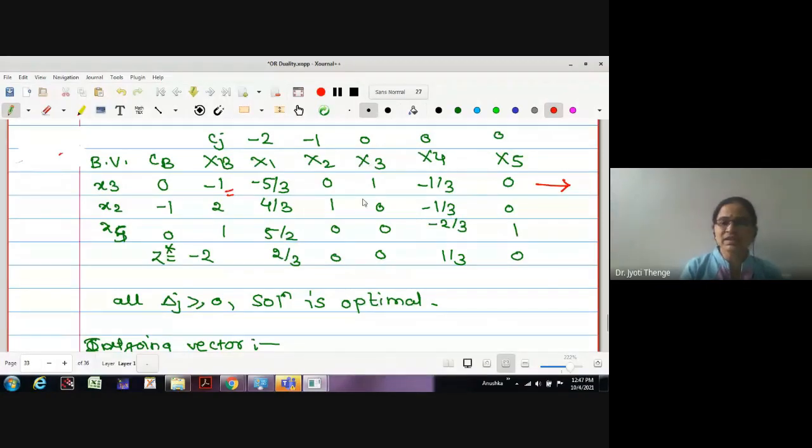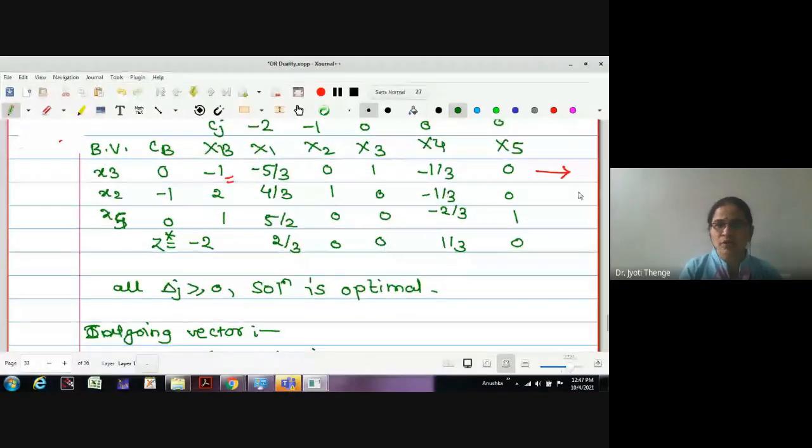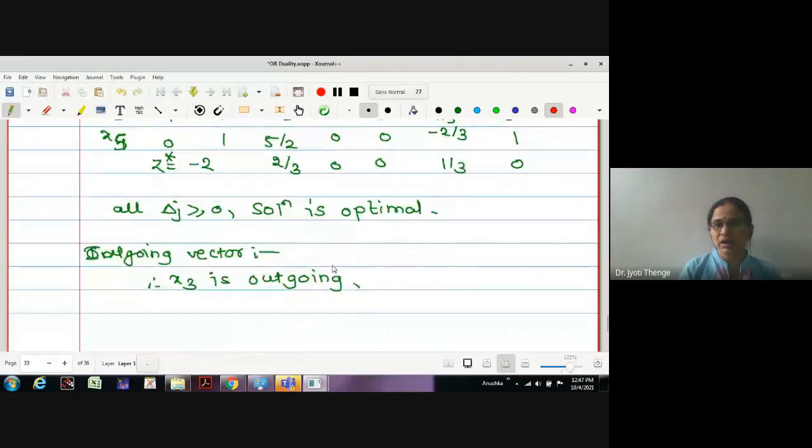Okay, then we will select which is my incoming vector. Now in order to select the incoming vector, we have to look at this key row. In the first row, in all how many entries are negative? Two entries are negative, this x1 entry and x4 entry. Therefore, two ratios will be there in order to find out the incoming vector. Let me select the incoming vector. How can I select an incoming vector?